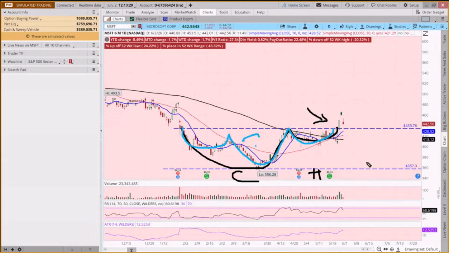Some traders might say, wait. You might say, I don't like waiting. Waiting and patience, that's all highly overrated. Well, being patient can save you a lot of money in the long term. And then if it goes up tomorrow, you may say, I should have placed that trade yesterday. I could have gone in at a lower price.